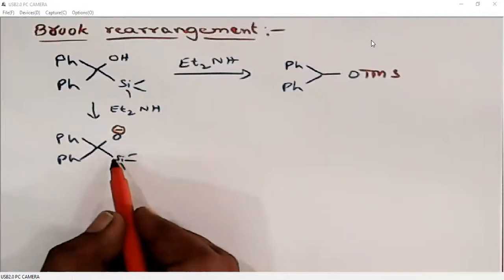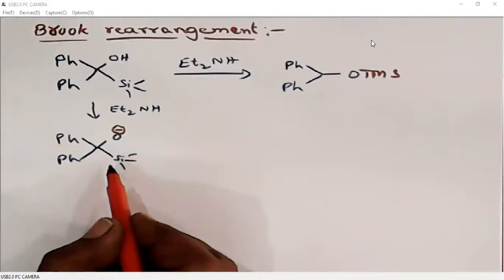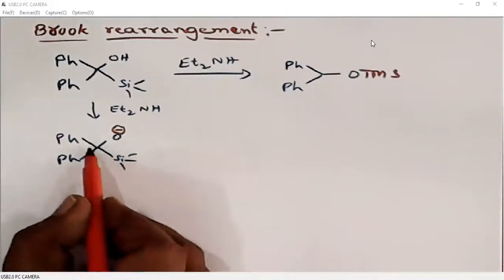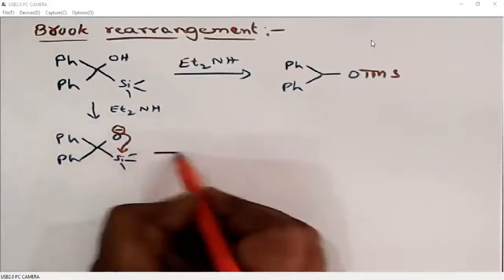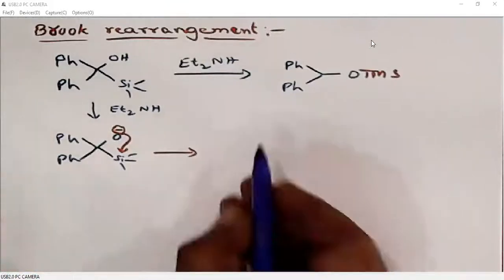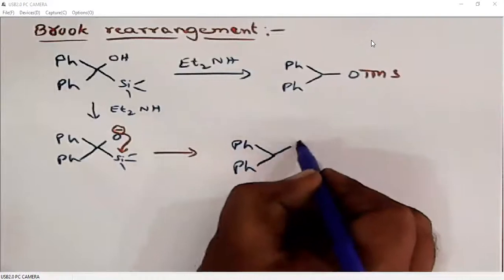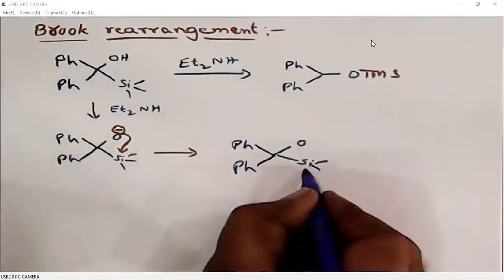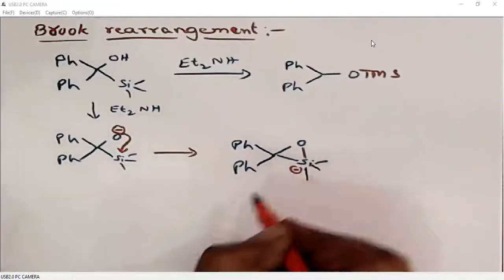Silicon oxygen bond is the second most stable bond that silicon can form. So that means oxygen silicon bond is more stable compared to carbon silicon bond. So oxygen immediately attacks on silicon. It generates this three-membered ring. Now silicon gets the negative charge.